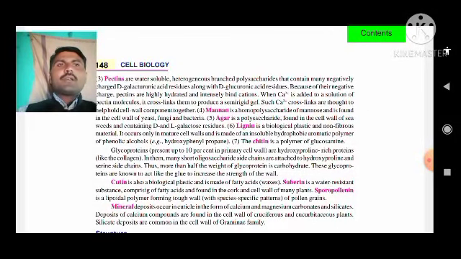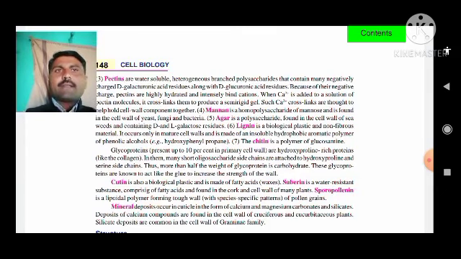Pectins are water soluble, heterogeneous in nature, with many negatively charged galacturonic acid residues along with D-glucuronic acid residues. Mannan is a homopolysaccharide of mannose, and it is found in the cell wall of yeast, fungi, and bacteria. Agar is a polysaccharide found in the cell wall of seaweeds mostly, which contains D and L galactose.